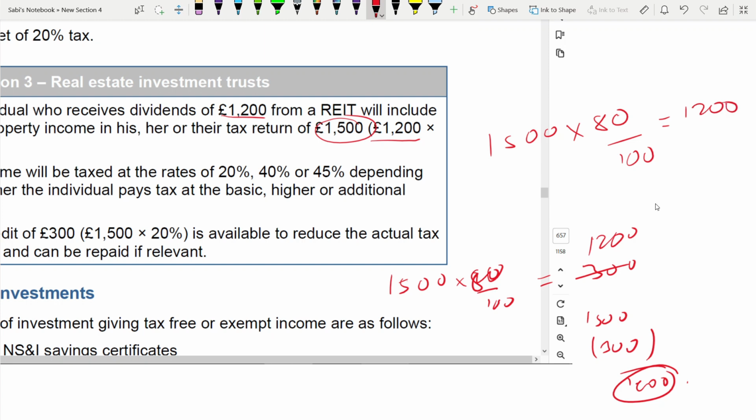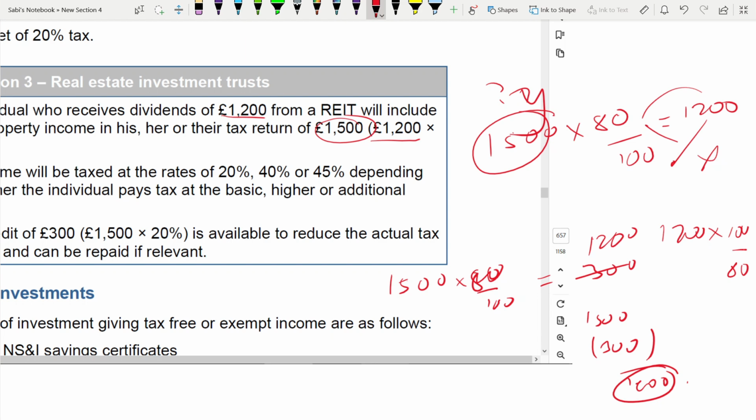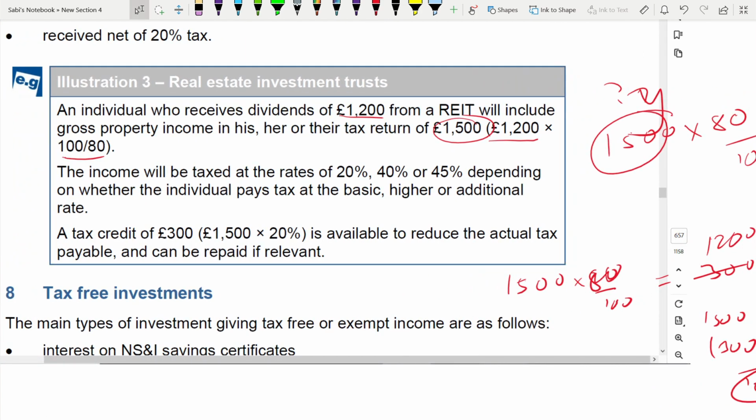So now this is the subject you want to find out, the gross amount. Say this is why you don't know the amount. You can always work backwards. So cross multiplication, then divide. That's why 1200 multiplied by 100 divided by 80. Now, this income could be taxed at 20, could be taxed at 40. Even if it's dividend, don't get confused with the dividend rates. Dividend from a REIT will always be taxed at non-savings rates, 20, 40, 45%, depending on the rate the individual is at.